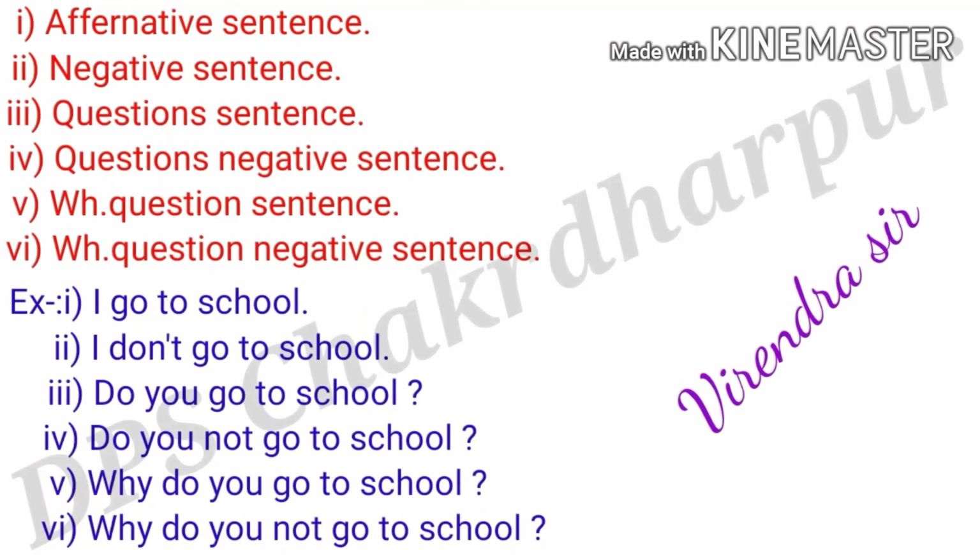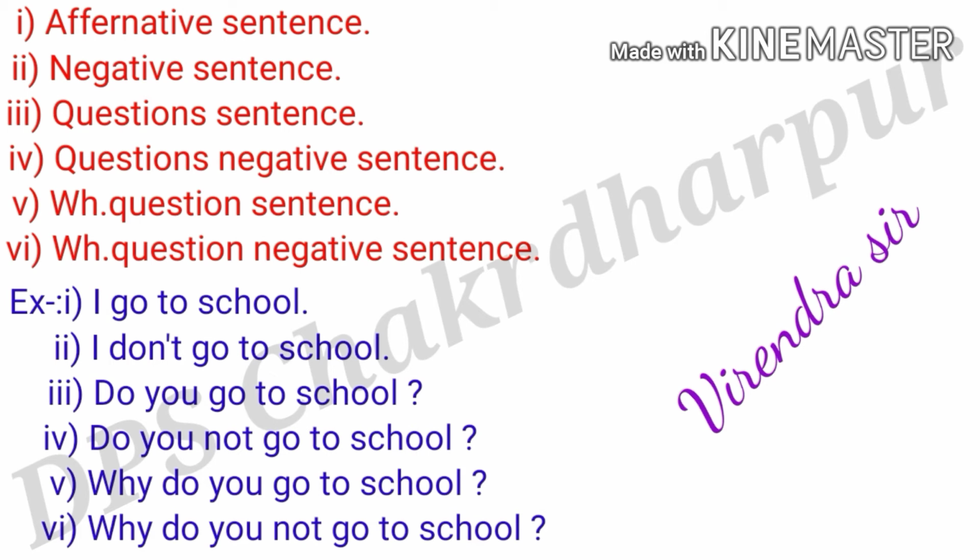Welcome back students. So here are the types of 6 sentences. Let's see. The first one is the affirmative sentence. So my dear friends, here is a spelling mistake. The correct spelling is AFFIRMATIVE, affirmative sentence. The second one is the negative sentence, the third one is the question sentence, the fourth one is the question negative sentence, the fifth one is the WH question sentence, and the sixth one is the WH question negative sentence.